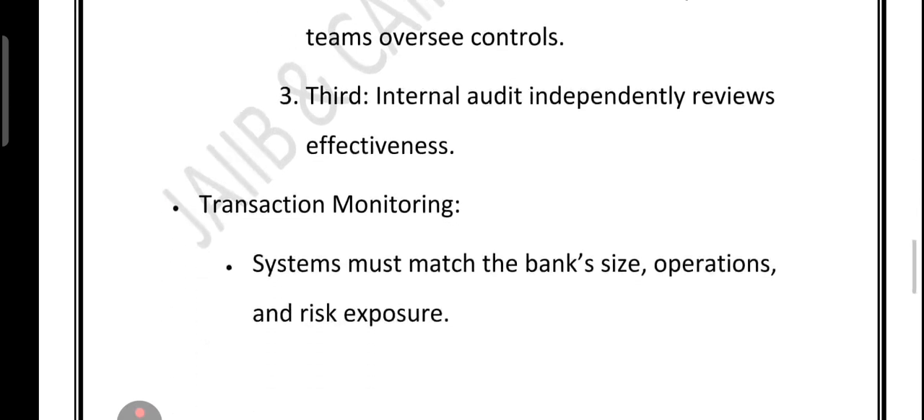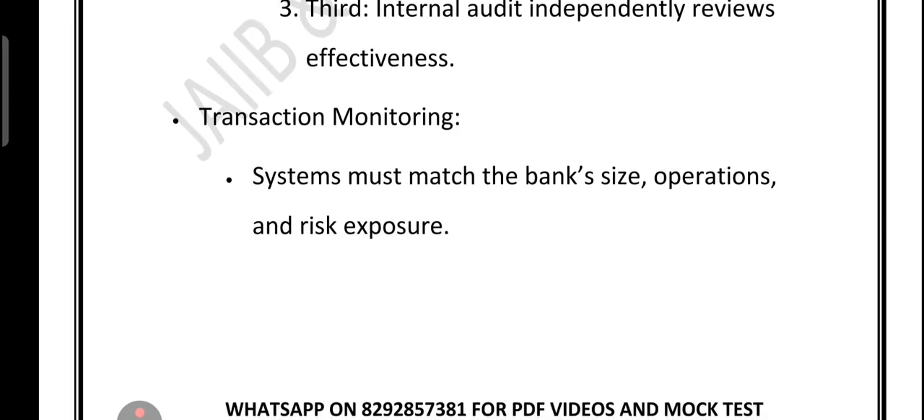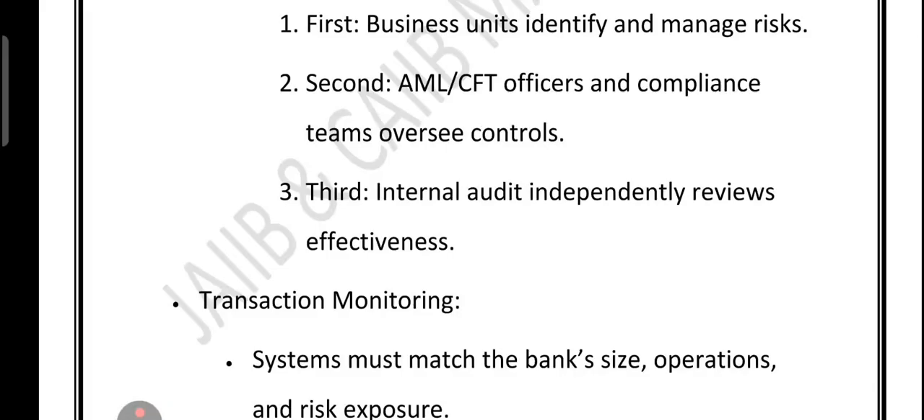Finally, banks must have a transaction monitoring system that matches their size and risk level. If the bank operates internationally or has a complex risk, they may need an advanced automated system to keep track of suspicious activity. So remember these 3 lines of defense. First line of defense is called the business unit. Second is called the AML CFT compliance team. Third is called the internal auditor.